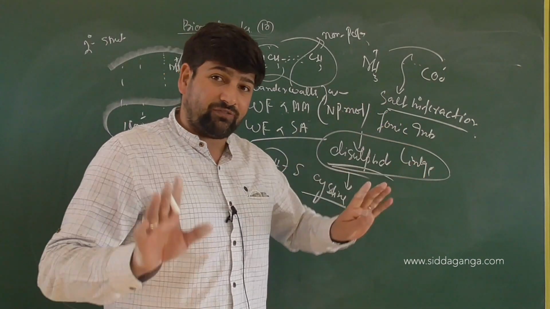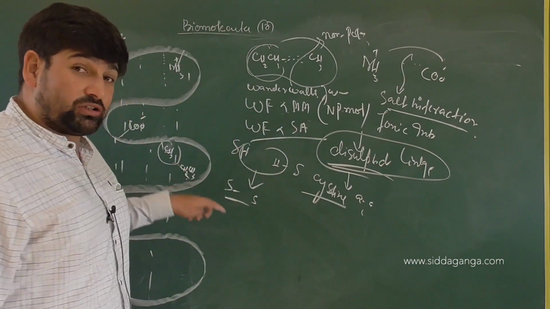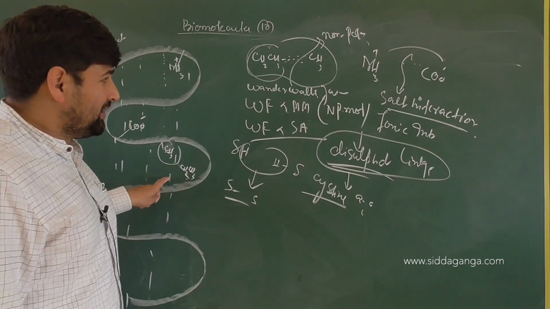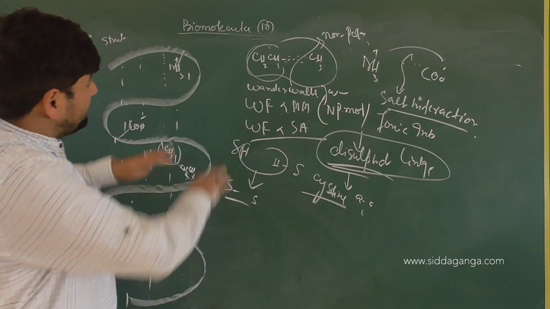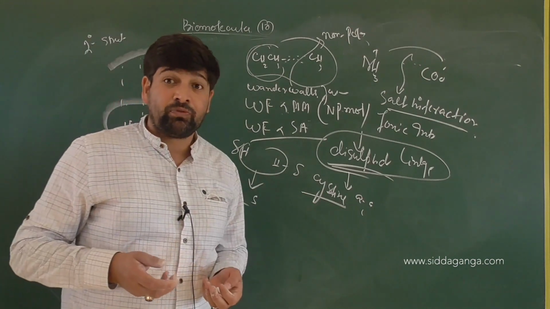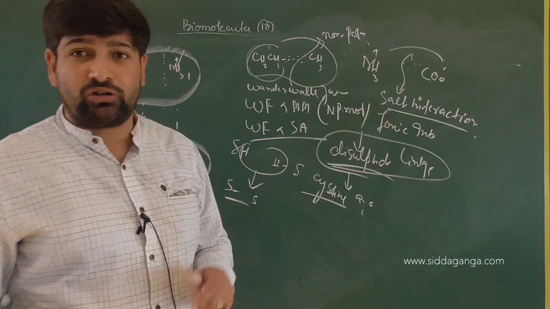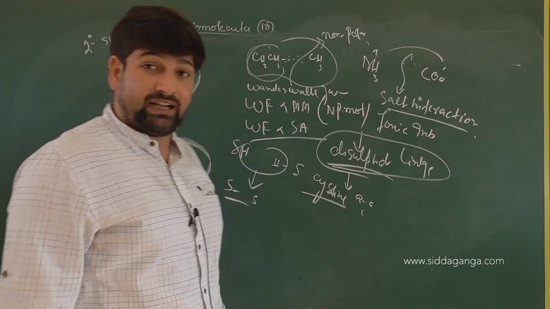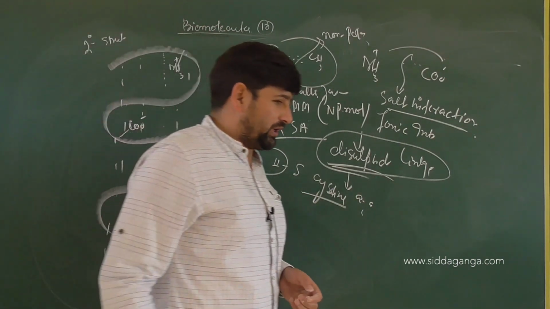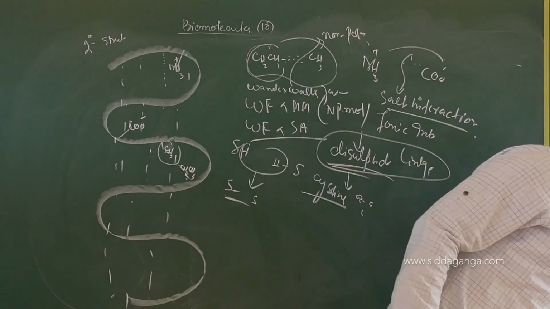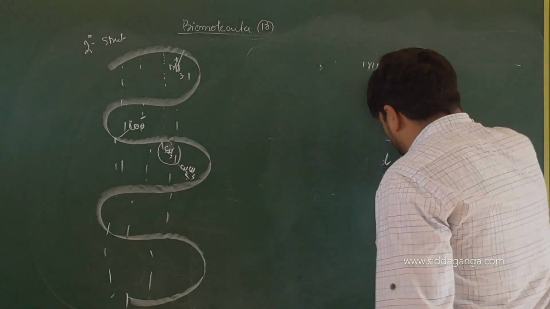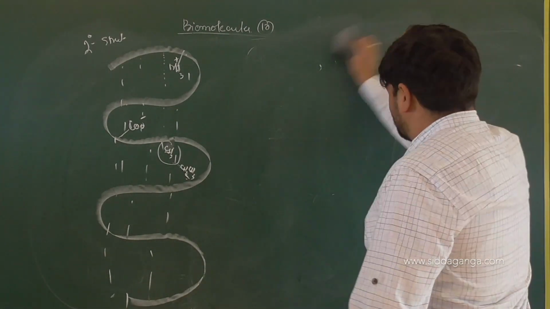I'm not talking about the alpha helical structure or beta pleated sheets, which are final structures. I am talking about other proteins. After they take the secondary structure, they don't stop there. Rather, they can further fold by different types of interactions. What are they? Salt interactions, that is ion-ion interactions, van der Waals forces between non-polar groups, and disulfide linkages, in addition to hydrogen bonding. All these forces will further help that particular polypeptide chain to fold more.